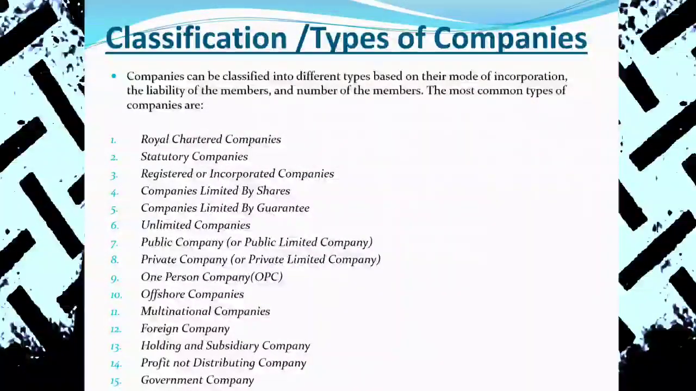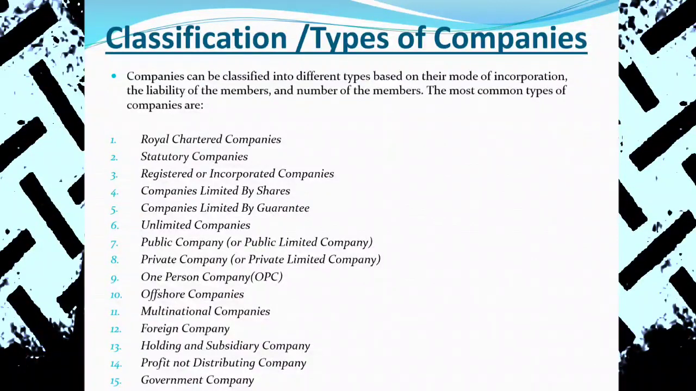So that's why for subsidiary companies, 50% or more of the shares should be held by the holding company. It's compulsory to hold 50% or more of the share capital. That we call a holding and subsidiary company. So for subsidiary companies, more than 50% of the shares are required to be held by the holding company, and that we call a holding and subsidiary company.